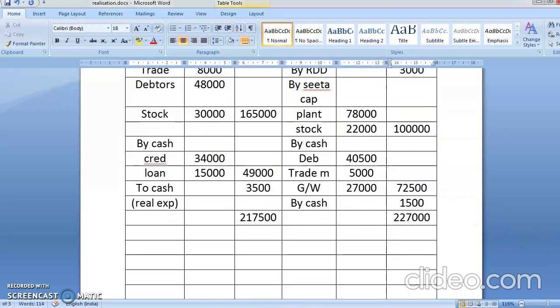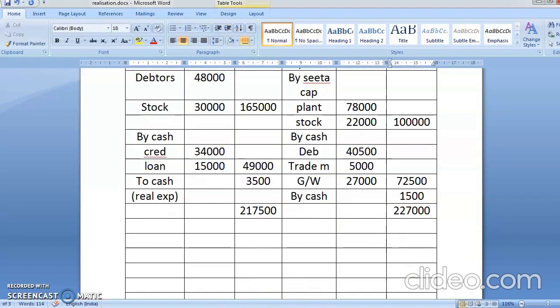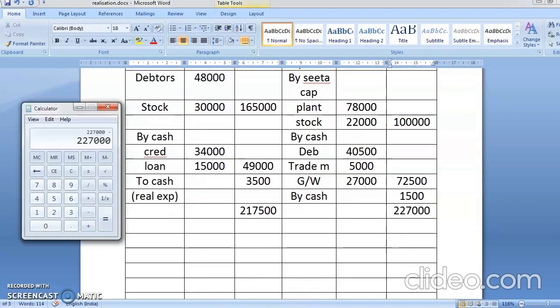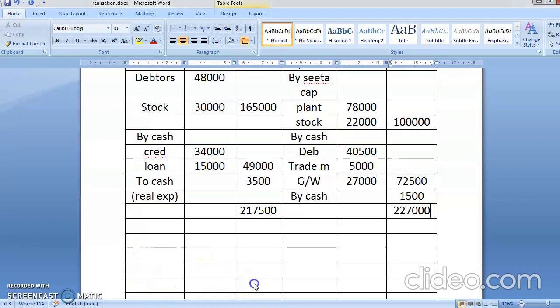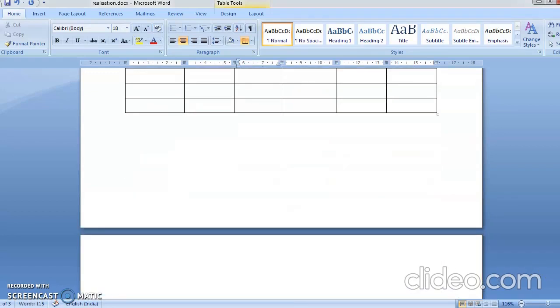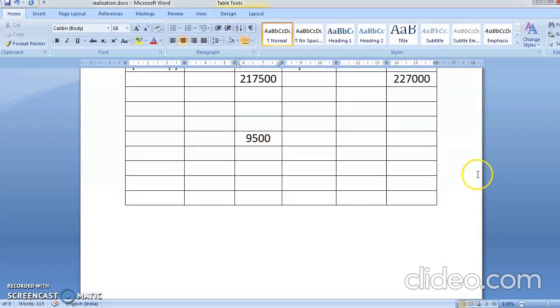Credit is bigger, that means you are having a profit. Kitne ka profit aa raha hai? So minus 2,17,500. So you're getting a profit of rupees 9,500, and this profit will be divided in the partners.